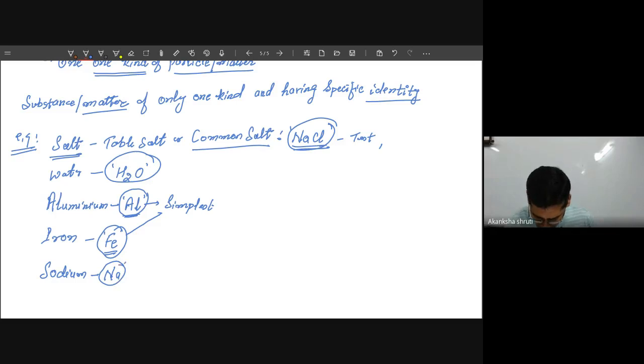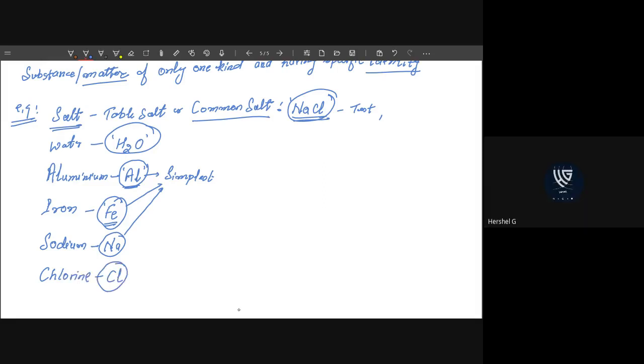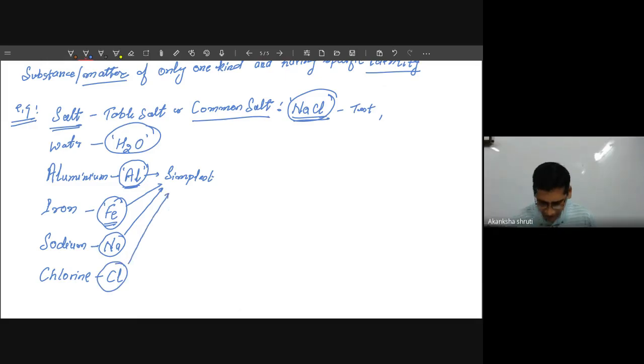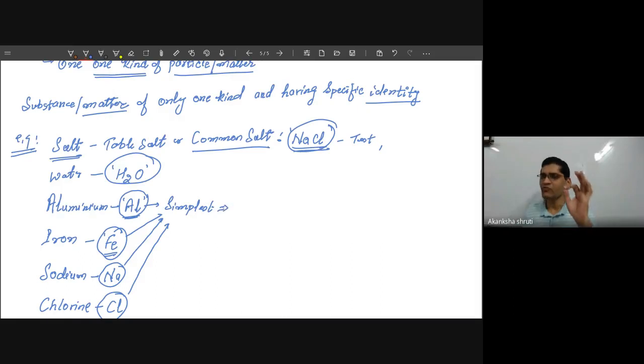In similar fashion, another kind of gas which is present in air, like oxygen, is called chlorine. It is denoted by Cl. All these are the simplest, students, and these simplest have only one kind of matter or particle. Therefore, such simplest substances are our elements.